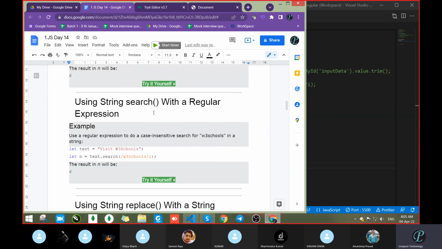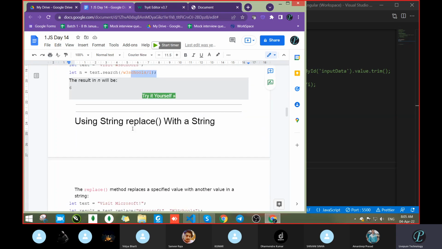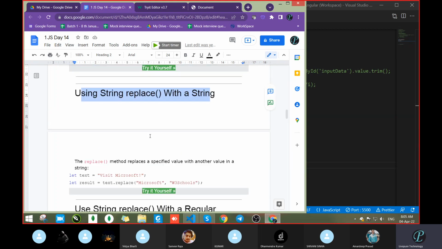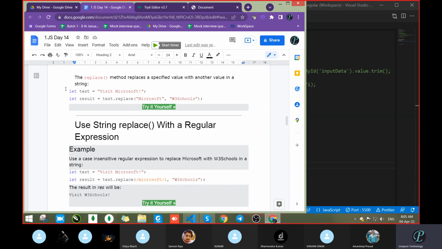Second method, search with the regular expression, we already saw passing i. Next, using a string replace with a string, which performs search and replace. We already know this one.